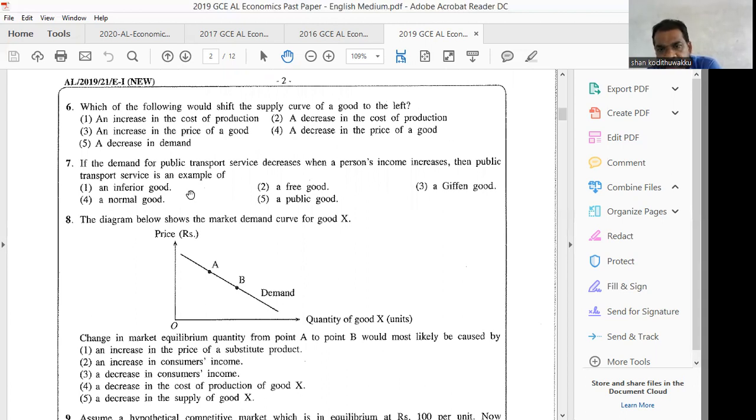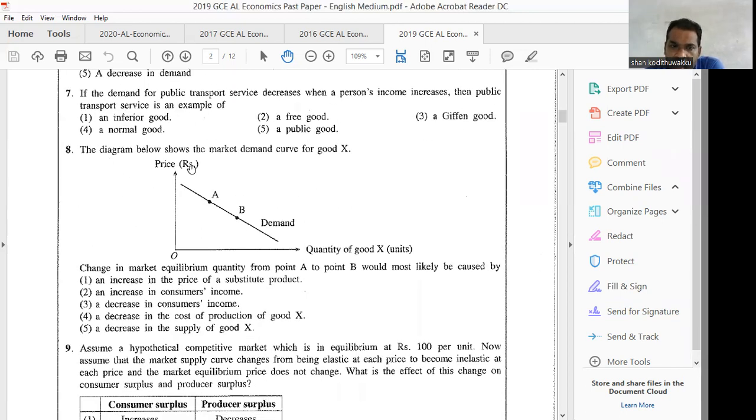Demand decreases while their income is increasing. Inferior good means when the income of consumers increases, they will reduce the demand for that product. Therefore, public transport will become an inferior good. Answer is option A, option number 1.